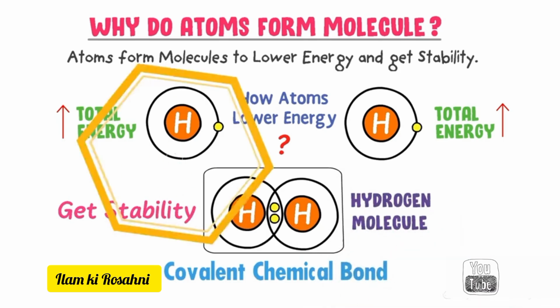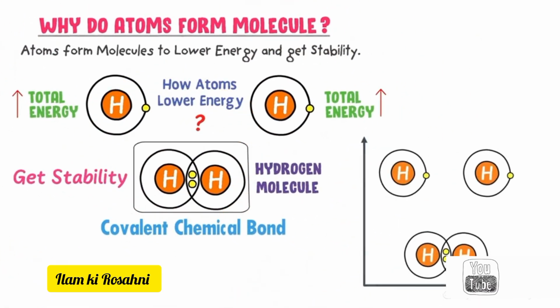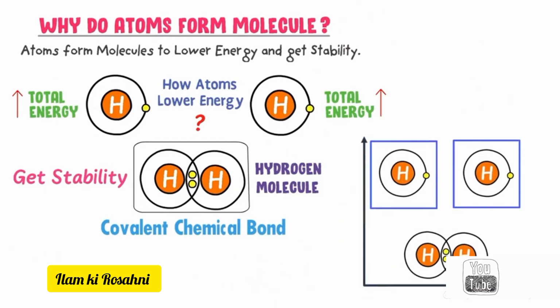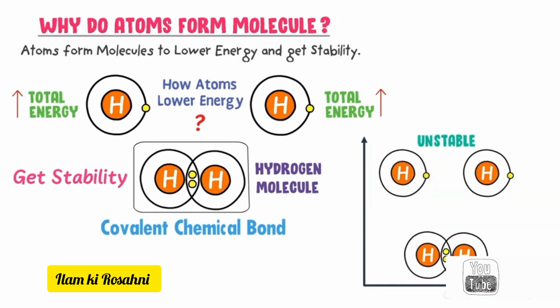Graphically, we can explain this example as when these hydrogen atoms were in isolated states, they were unstable because of having high energy. But when they combined chemically, they formed a hydrogen molecule, lowered their energy and got stability. Thus, from this example, we learn that hydrogen atoms form hydrogen molecule to lower energy and get stability.